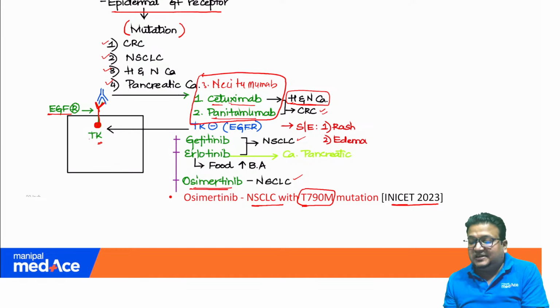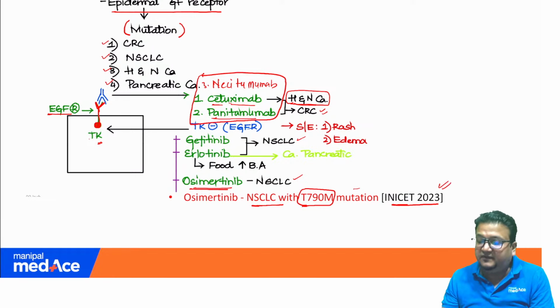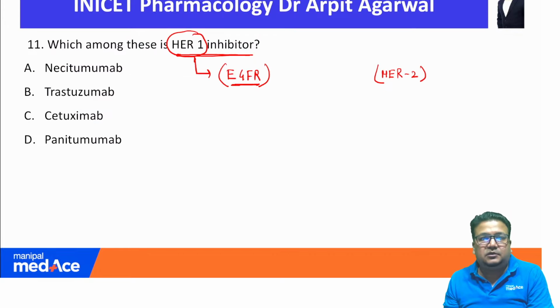Osimertinib, we have discussed: NSCLC with threonine at position 790 replaced by methionine. If this mutation is present, osimertinib is to be used. This was asked previously, so that means this was an important topic. Coming back to the question, there is a problem in the question.